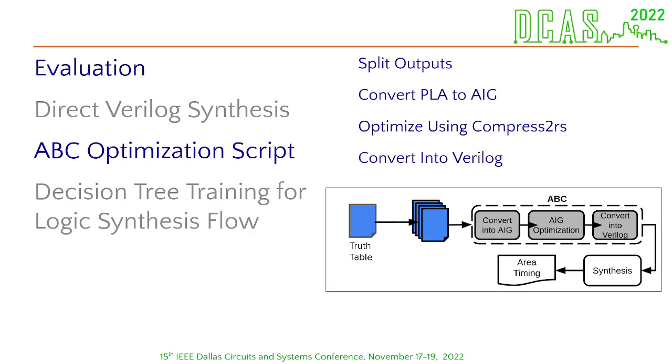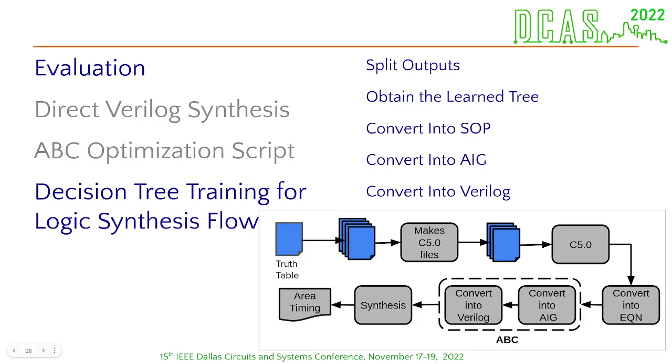The second method is the ABC optimization script. In this case, after reading the PLA, ABC converts the file to AIG format in order to use the compress2rs optimization. After this optimization is done, it converts the AIG to a Verilog file that will be synthesized by Quartus, such as in the previous example. The last method is our proposed approach, the decision tree training for logic synthesis flow.